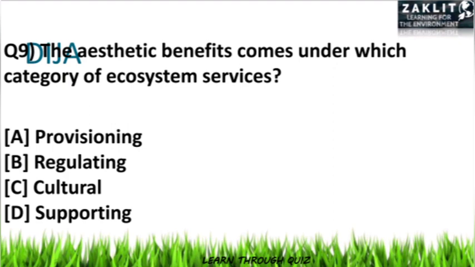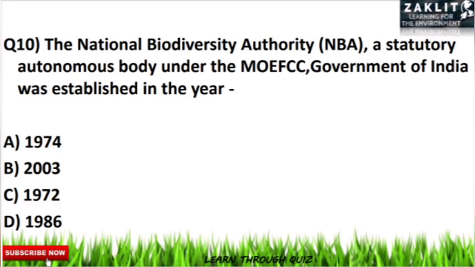The ninth question was very simple. The aesthetic benefits come under which of the following categories of ecosystem services? Here the correct option will be option number C. It comes under cultural services of the ecosystem. The final question was, the NBA, that is National Biodiversity Authority, which is a statutory autonomous body under the MoEFCC, was established in which of the following years? Here the correct option will be 2003. So option number B will be the correct option.